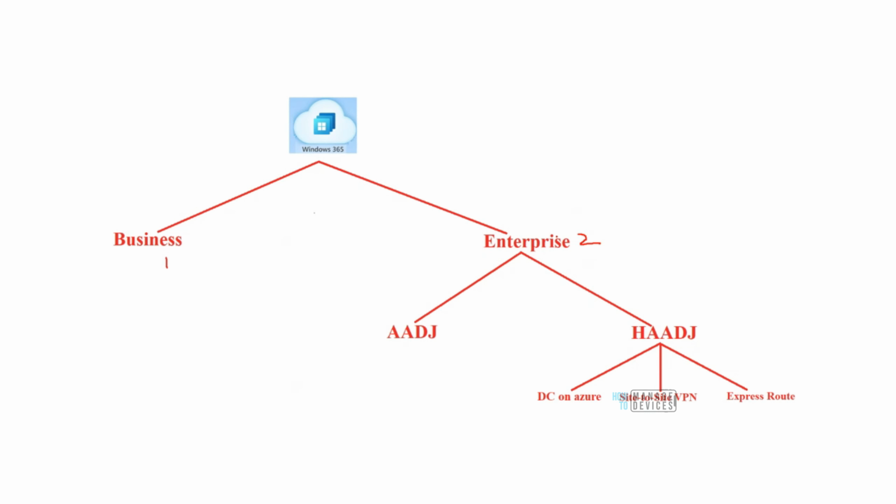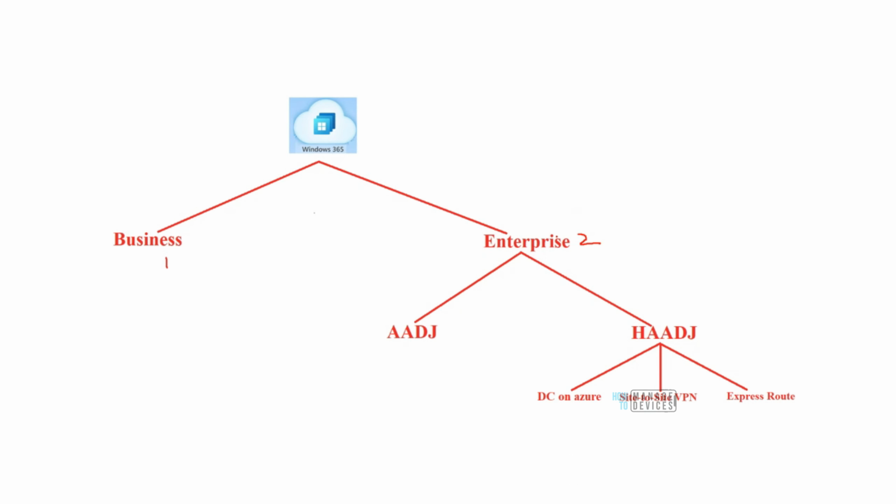If I have to break it down, I would say the enterprise version is for larger or bigger organizations, because the enterprise version of Windows 365 or Cloud PC integrates with Intune, meaning you need to have Intune in order to use Windows 365 Enterprise.